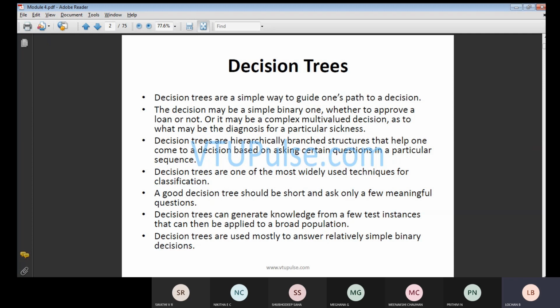Or it may be a complex multi-valued decision, maybe a diagnosis for a particular sickness. Whenever we solve a problem, it can be solved in two ways: one simple way, or you can make it more complex. I'll give one real-time example.